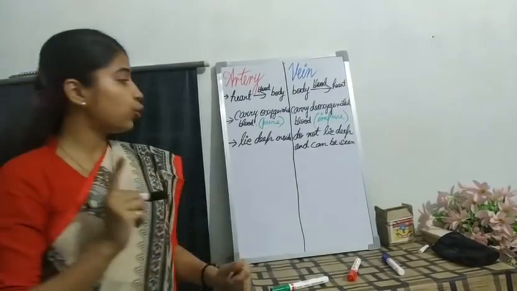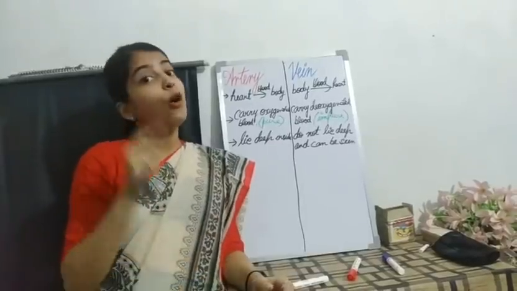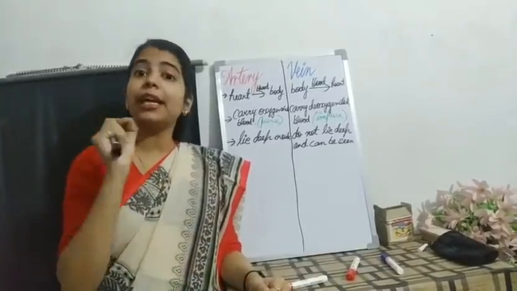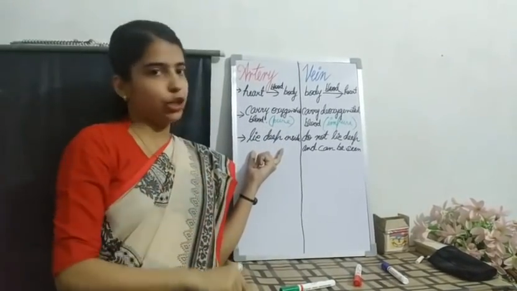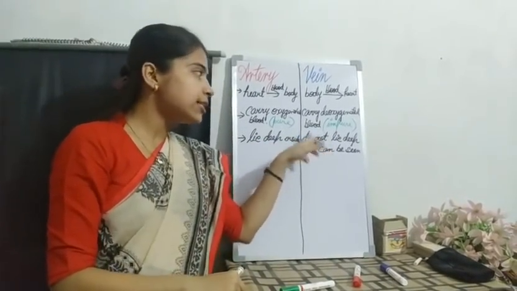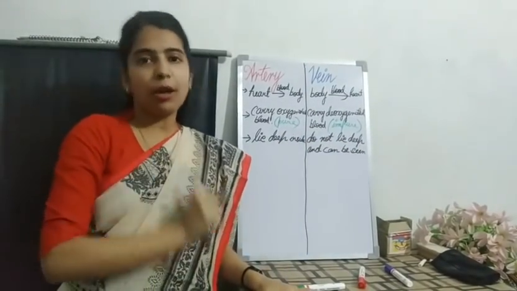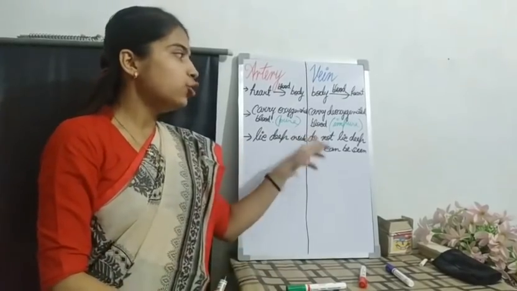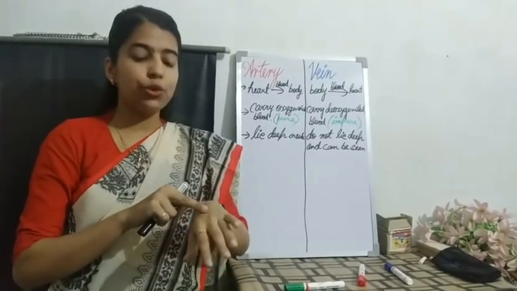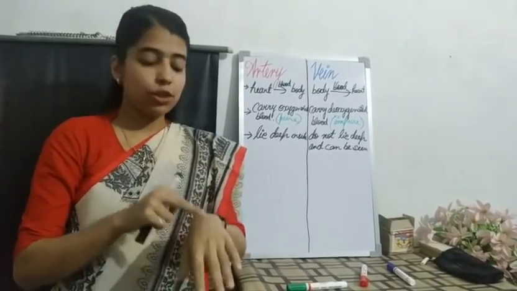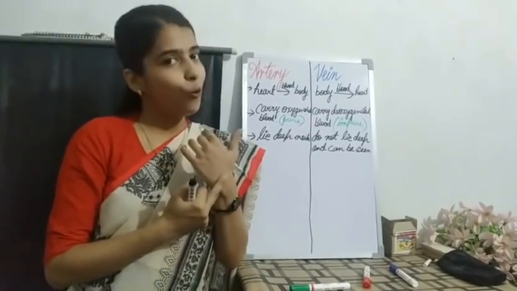Last class I told you that your arteries carry the oxygenated blood from your heart that flows with very high pressure. That is why they are very deep inside your body, while your veins do not lie deep inside because they are carrying the deoxygenated blood. Hence, you can easily see them on your skin. Once you close your fist, on the palm you can see the greenish blue lines, and those are your veins.